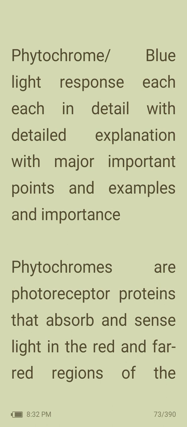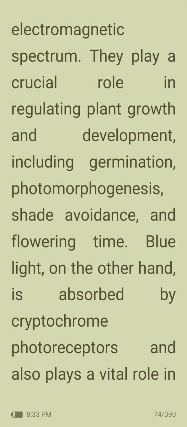Phytochromes are photoreceptor proteins that absorb and sense light in the red and far-red regions of the electromagnetic spectrum. They play a critical role in regulating plant growth and development, including germination, photomorphogenesis, shade avoidance, and flowering time.